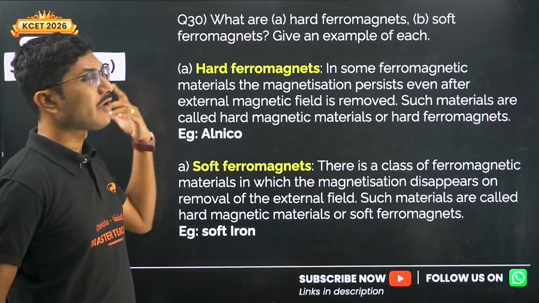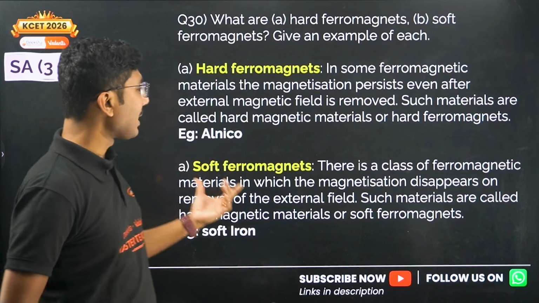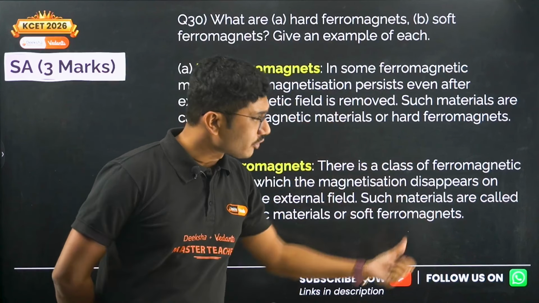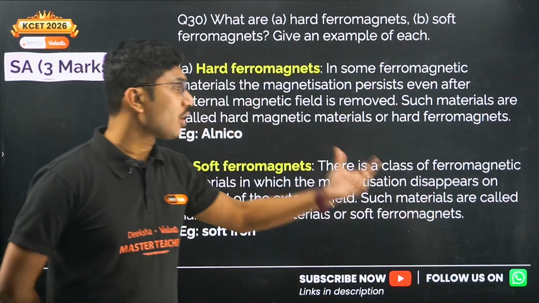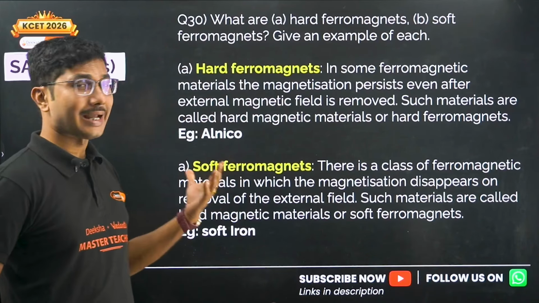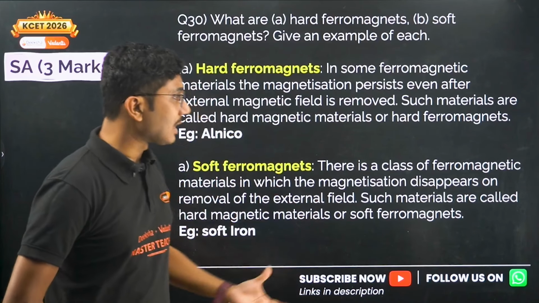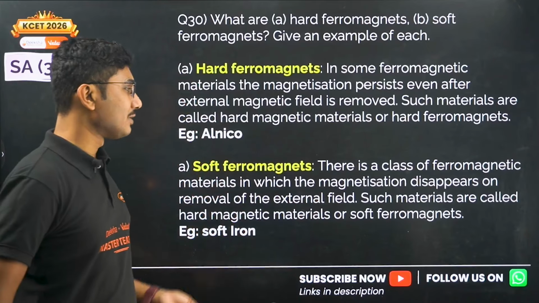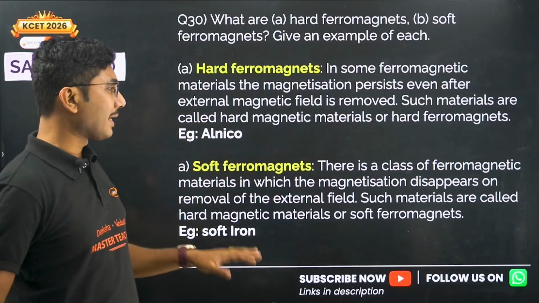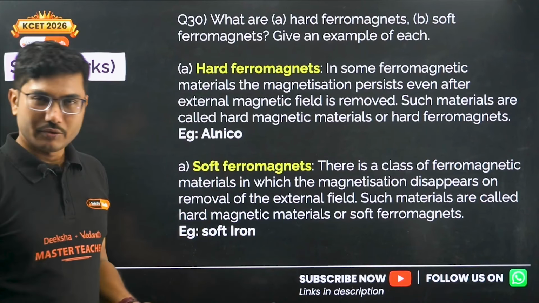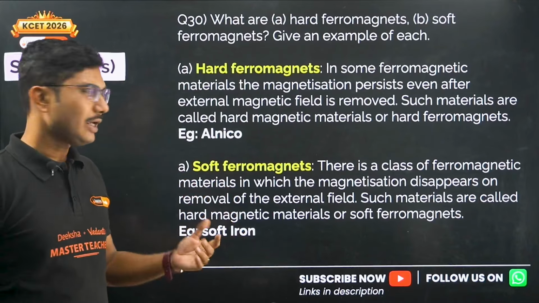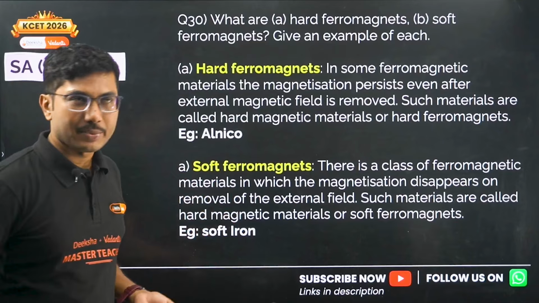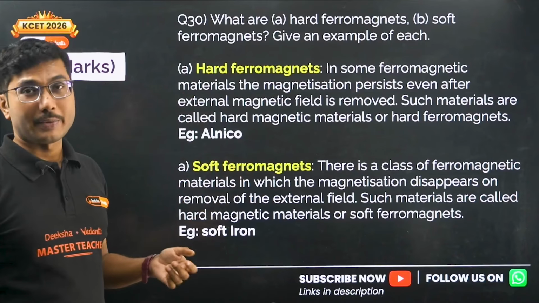Soft ferromagnets: this is a class of ferromagnetic materials in which the magnetization disappears on removal of the external magnetic field. Such materials are called soft ferromagnets. Example: soft iron. Another one you can say is pig iron. Soft iron and pig iron are examples of soft ferromagnetic materials.